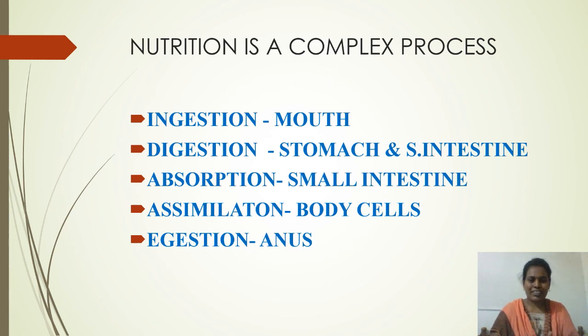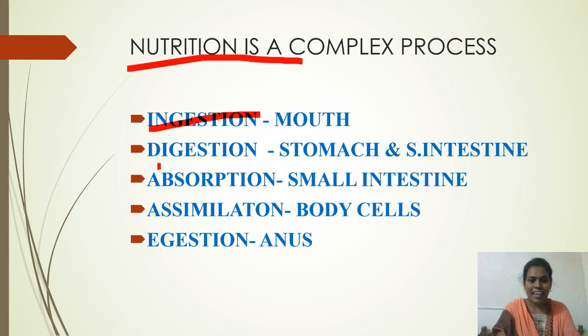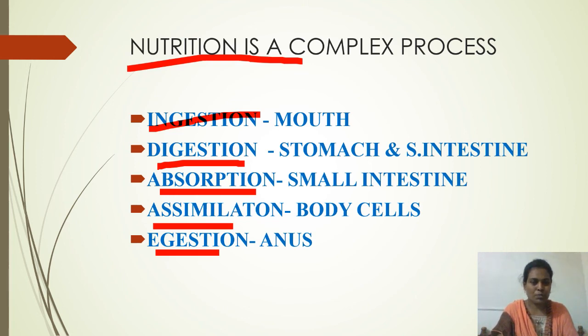Now you can understand that nutrition is not only intake of food and utilization of that food. In between these two there is a long, complex process. In human beings, nutrition is a complex process which involves 5 important steps. They are ingestion, digestion, absorption, assimilation and egestion. These are the 5 important steps included in the nutrition process. Ingestion means intake of food. That happens through the mouth in human beings.